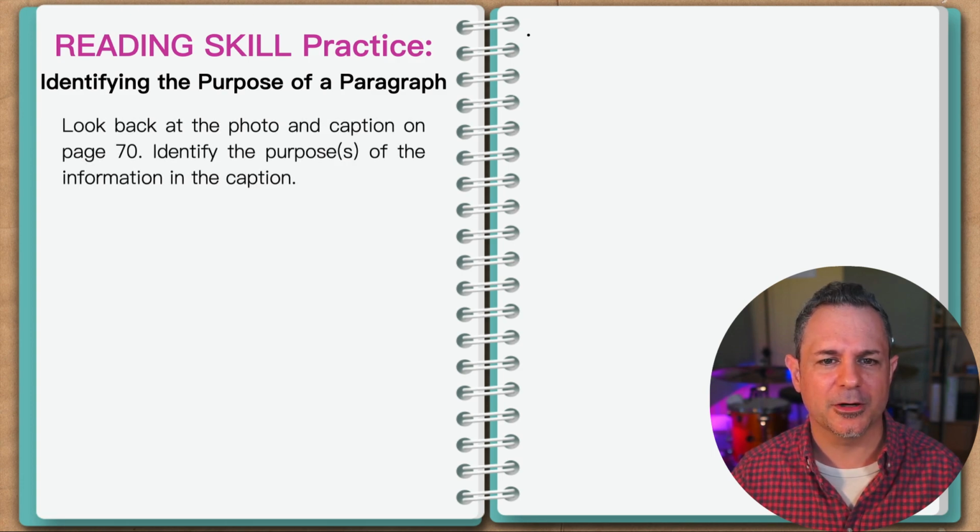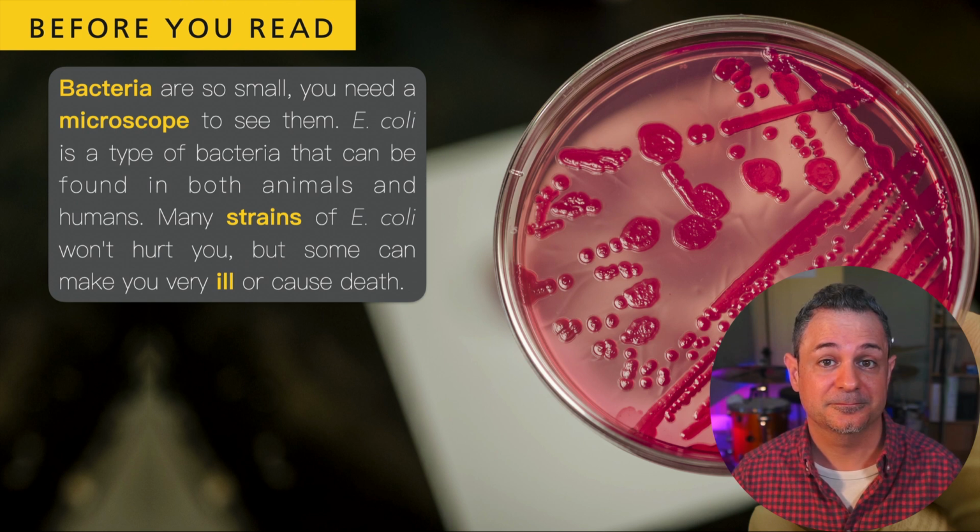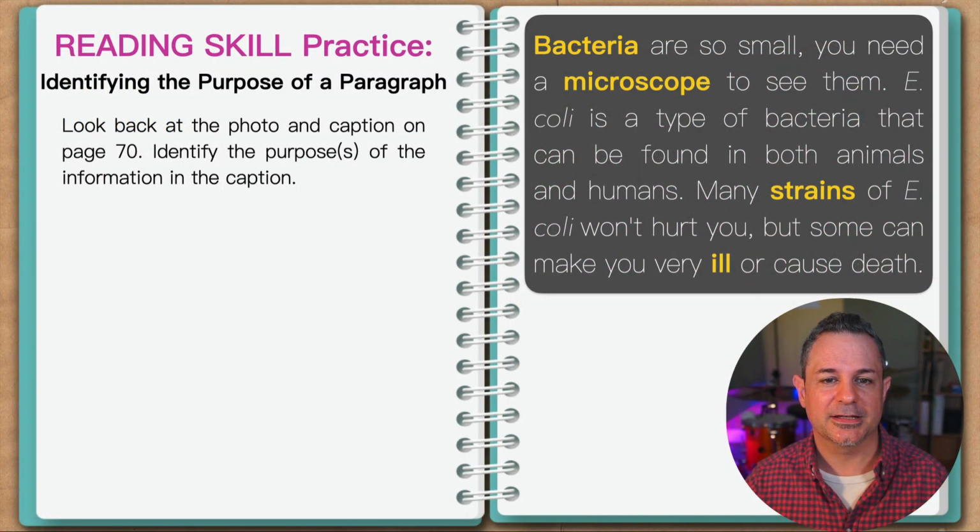Look back at the photo and caption on page 70. You can see that photo here. And there's the caption. Identify the purpose or purposes of the information in the caption. Well, let's read this caption again just to get a refresher. Bacteria are so small, you need a microscope to see them. E. coli is a type of bacteria that can be found in both animals and humans. Many strains of E. coli won't hurt you, but some can make you very ill or cause death.